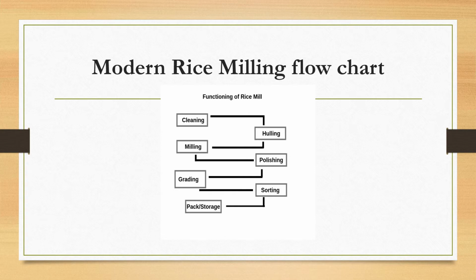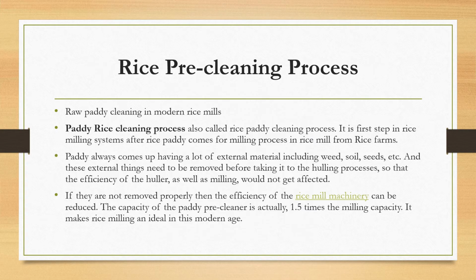Then what is the modern rice milling flowchart? In this video, first is cleaning. After cleaning, we proceed to the hulling process, then the milling process, then polishing, grading, sorting, packing, and storage. Then, what is the rice cleaning process?